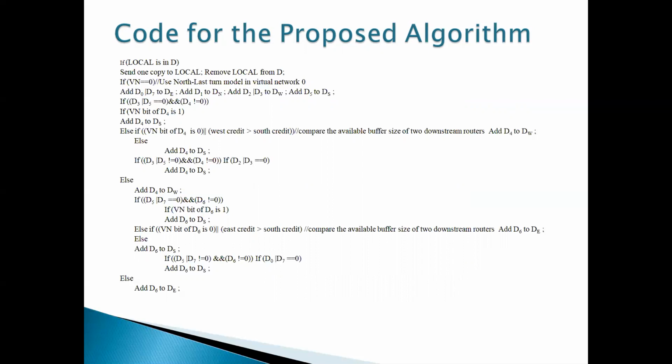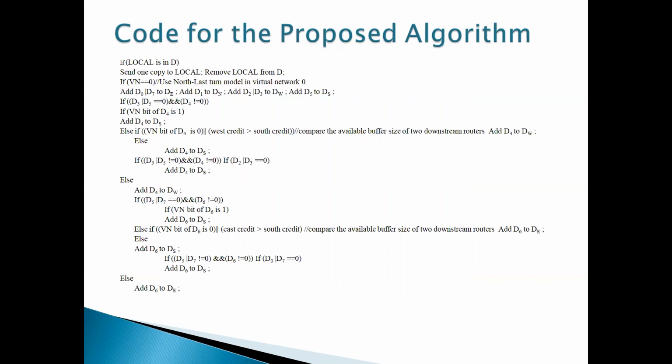If the destination is D1, then we have to go in the north direction. If we have D2 or D3, then the destinations are at terminals 2 and 3, and we have to go in the west direction. If the destination is at 5, we have to go in the south direction.